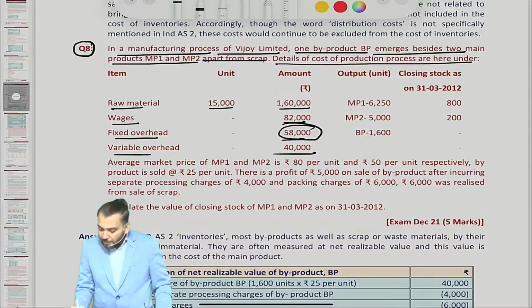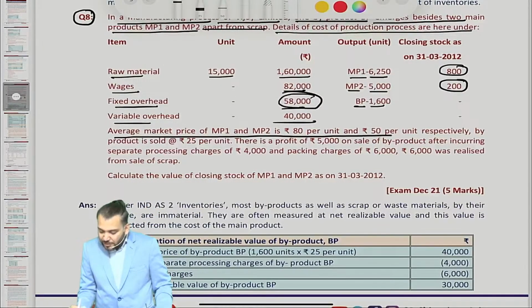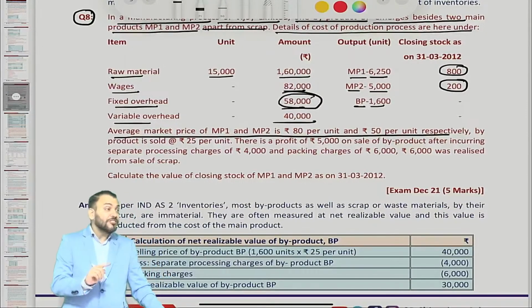Correct. Then MP1 this much output produced, MP2 this much output produced, BP means byproduct this much output produced, and this is the closing stock of MP1 and MP2. The average market price of MP1 and MP2 is 80 and 50 respectively. This they have given to find out the sales ratio.